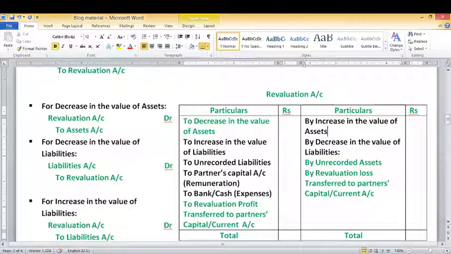What will be the entry for it? Liabilities account debit to revaluation account. Suppose creditors are decreased by 5,000. Our entry will be: Creditor account debit to revaluation account. And while preparing the revaluation account, we record it as by creditor account 5,000.